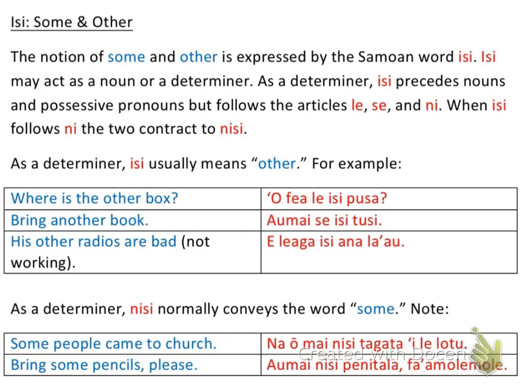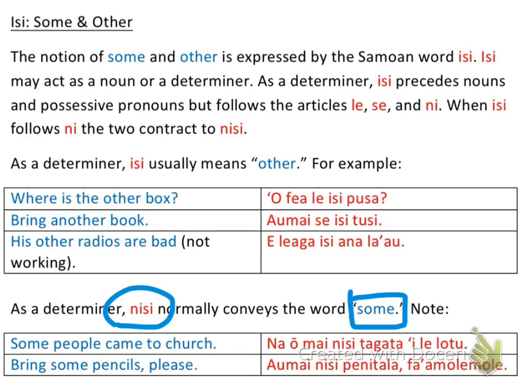So as a determiner, okay, now we're talking about nisi. Nisi normally conveys the word some. So remember, determiners come before nouns and noun phrases and pronouns as well. So when I think of nisi, it usually means the word some. There's two different ways I can use the word some.